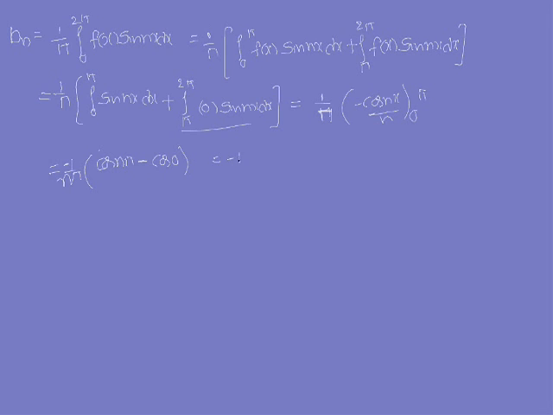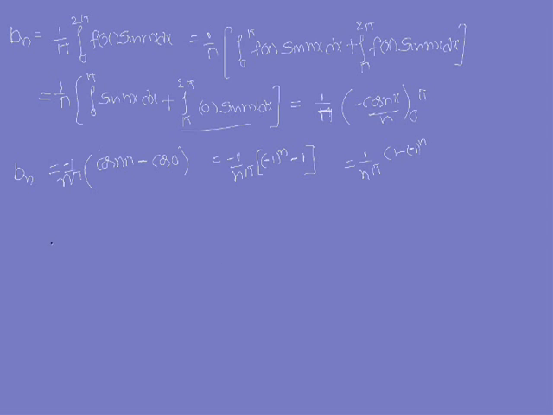So that is equal to minus 1 by n pi into, cos n pi is equal to minus 1 whole power n, minus 1. So this you can write as 1 by n pi into 1 minus minus 1 whole power n. So this is the b n value.